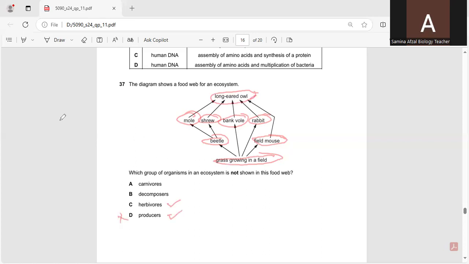Herbivores are there. Carnivores are there. So only the decomposers are missing in this food web. So B is the correct option because the decomposers are not present in it. So the decomposers are missing from this food web of the ecosystem.